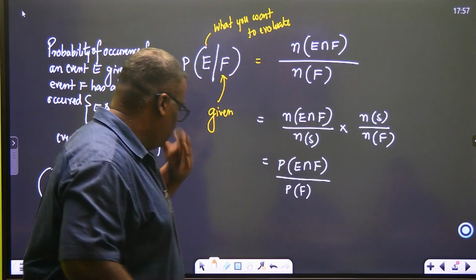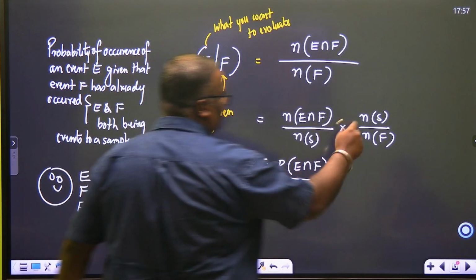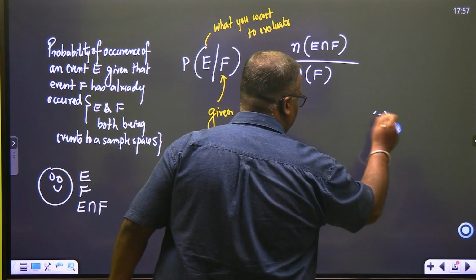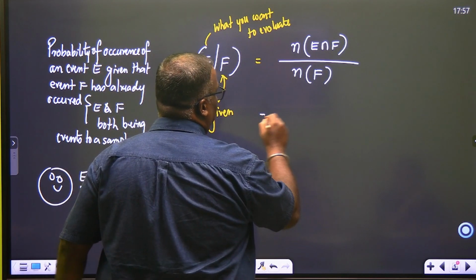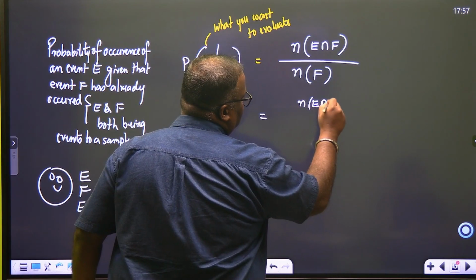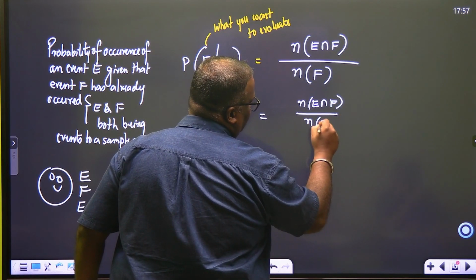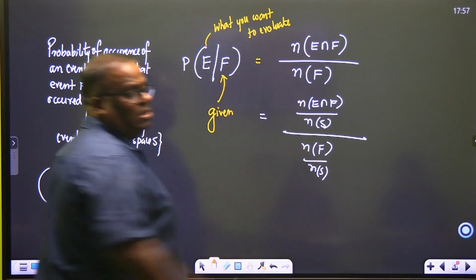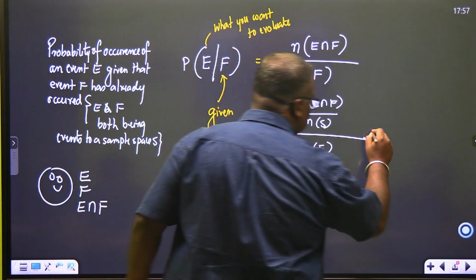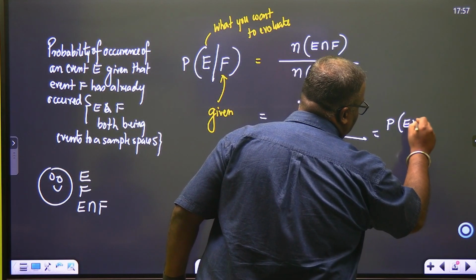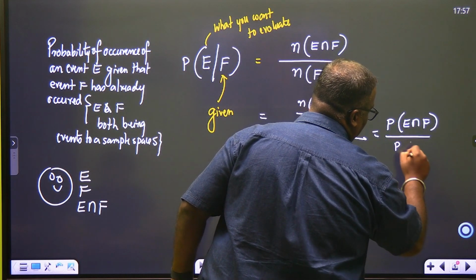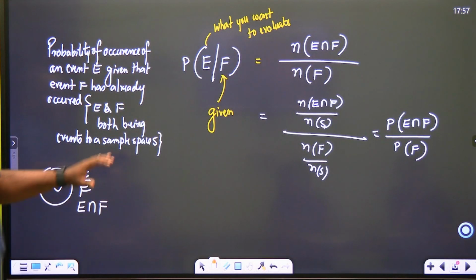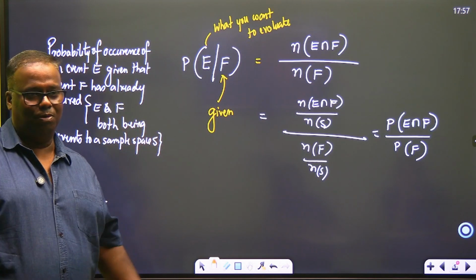Right. So if you still have any issues here, this section can also be written in this manner to make the job much easier. So we say this can be given as N of E intersection F divided by N of S, divided by N of F. Same thing. So this is probability of E intersection F divided by probability of F. Did you understand? So this is the definition of conditional probability.